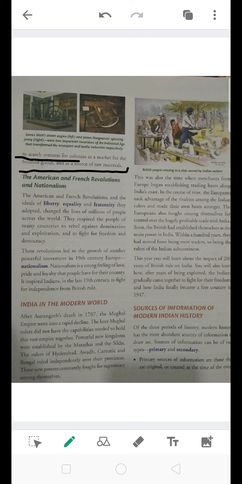So they were now in search of colonies, places from where people could bring them raw materials so that they could convert them into finished products and manufacture them as soon as possible. So these were the two forces of change which took place in the modern age.